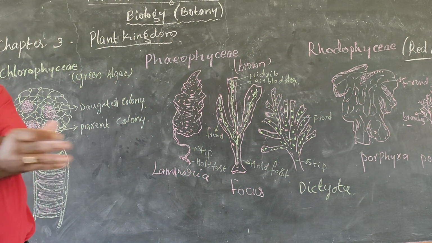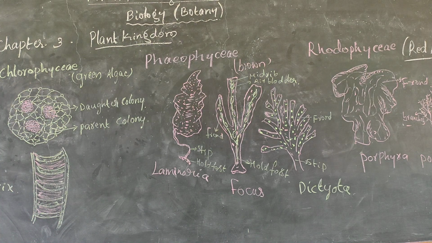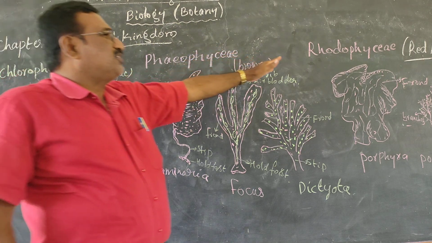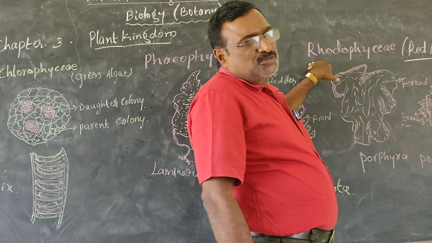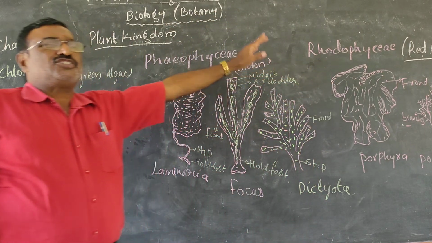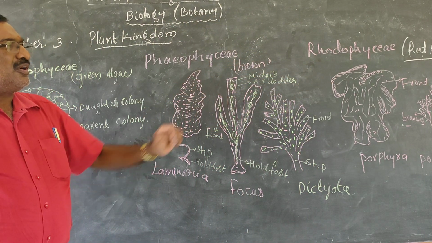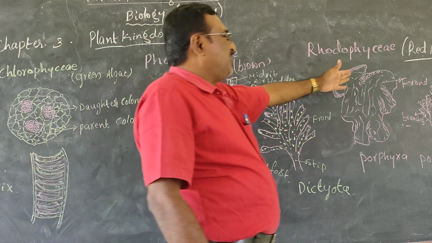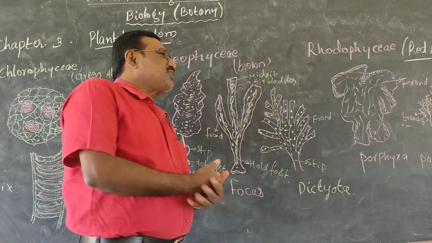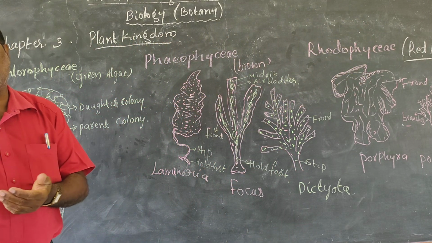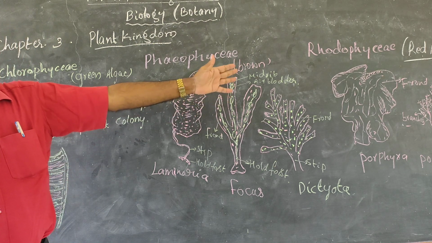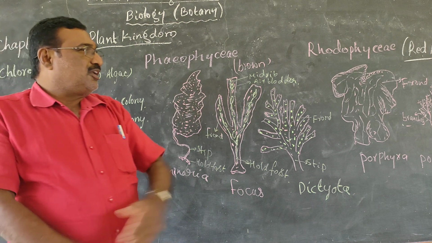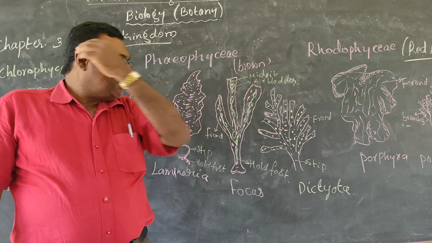Sometimes there is sexual reproduction, dividing into some other organisms. So the Rhodophyceae, red algae, has special characters, asexual reproduction, and they prepare food with the help of the frond, absorbing sunlight and preparing their own food materials. Single-cell unicellular organisms, and also